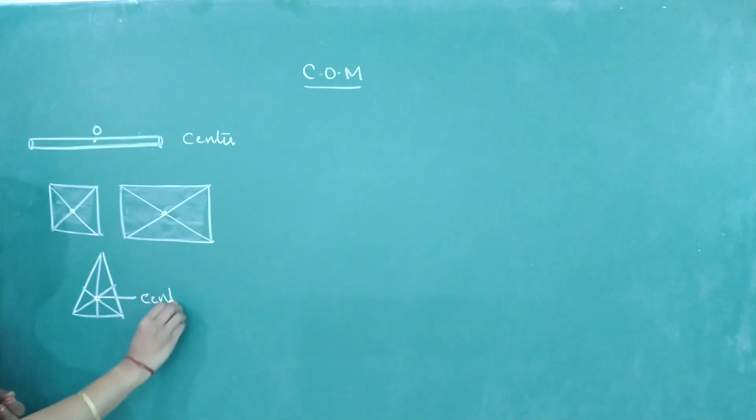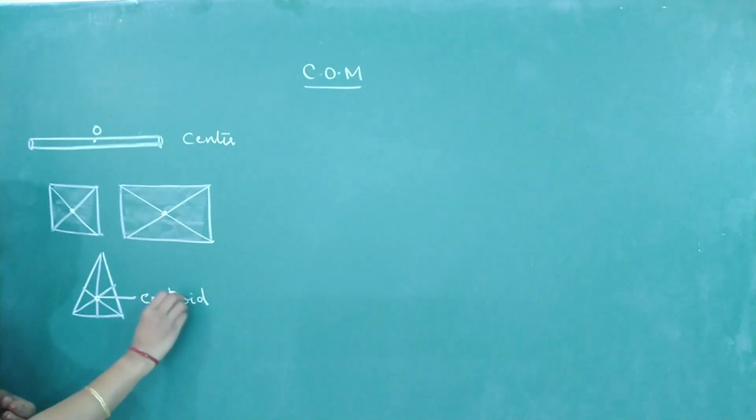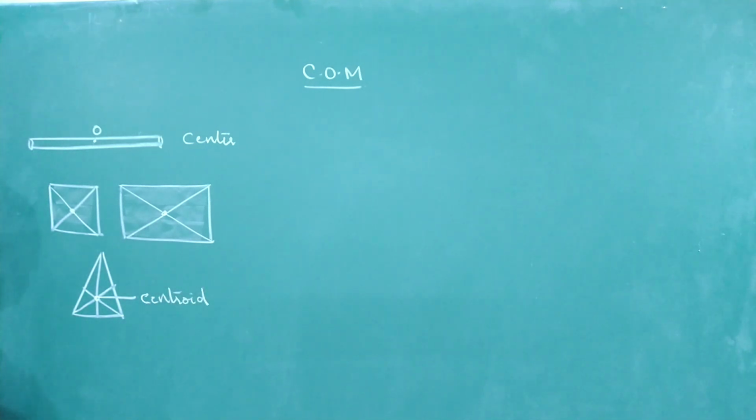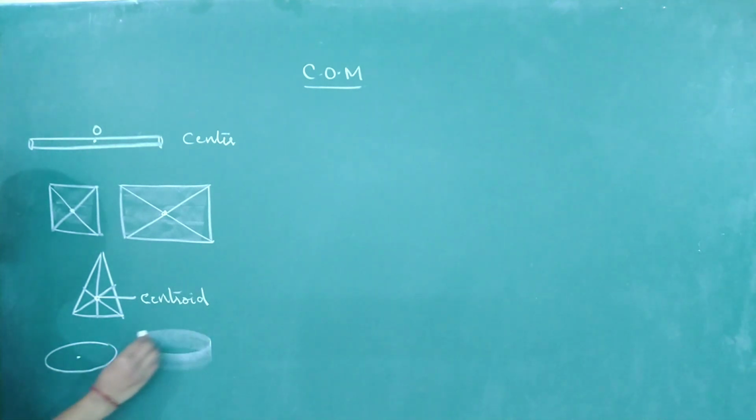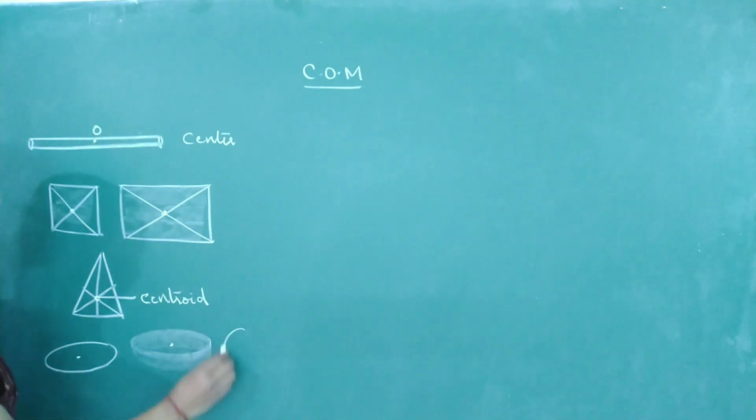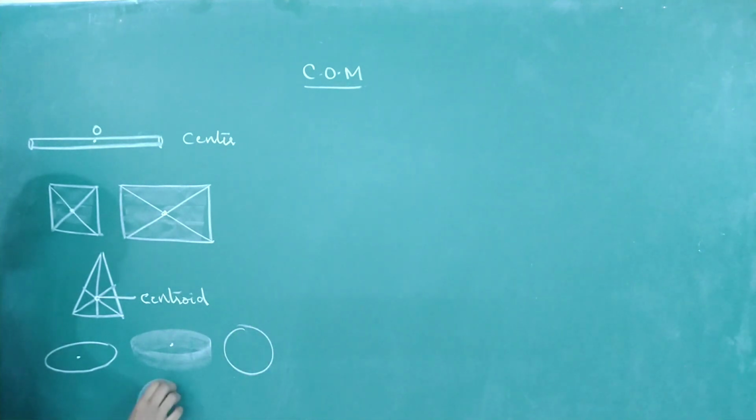Centroid will give you the location of center of mass. Then if you take a circular object, that means a ring, a disc, hollow sphere or a solid sphere, in all the cases center of mass is at its geometric center. Now come to a cone.